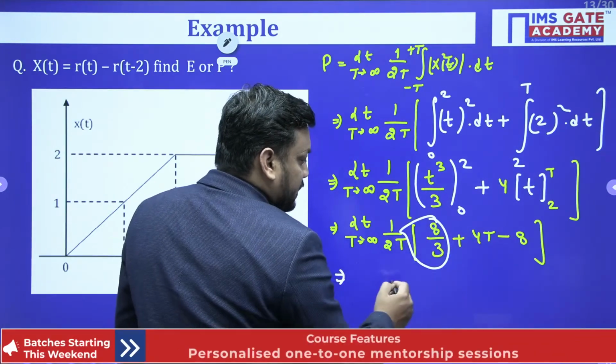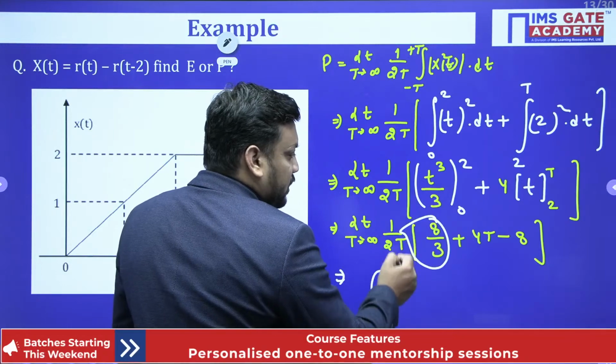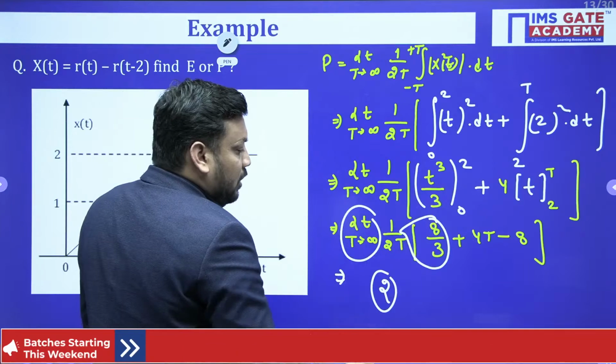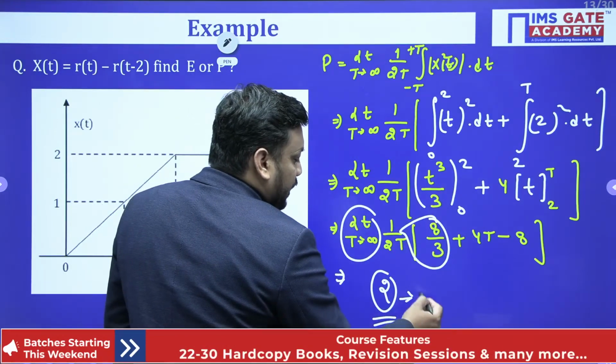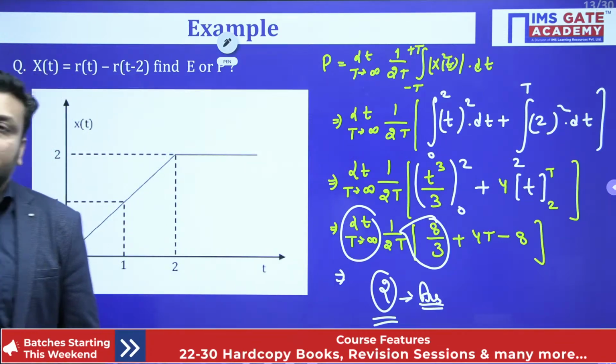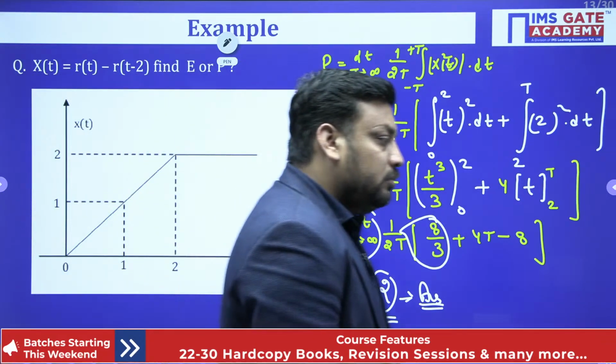This t gets cancelled out, so you will get only 2, because here also 8 upon 2t, limit t tends to infinity, will give you 0. So the answer will be only 2. I hope it is clear to you. So the answer will be 2 watt. Power is nothing but 2 watt for this question.